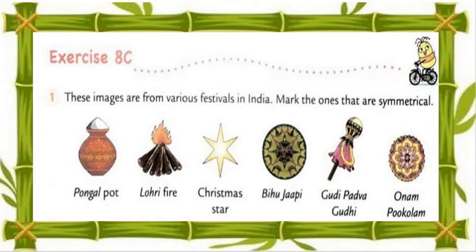Again I repeat, my dear students, the instructions. See all these images: Pongal pot, Lohri fire, Christmas star, Bihu Japi, Gudi Padwa Gudi, and Onam Pookalam. So these all images are from various festivals.